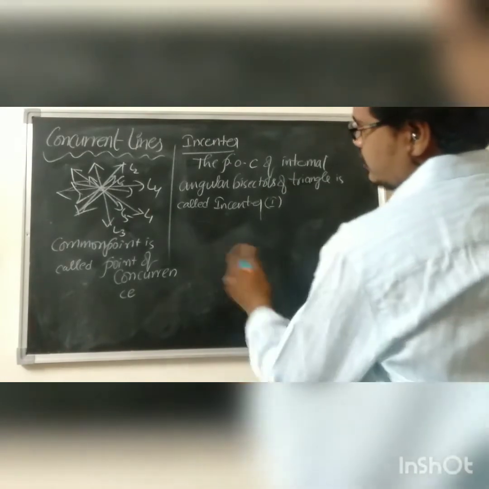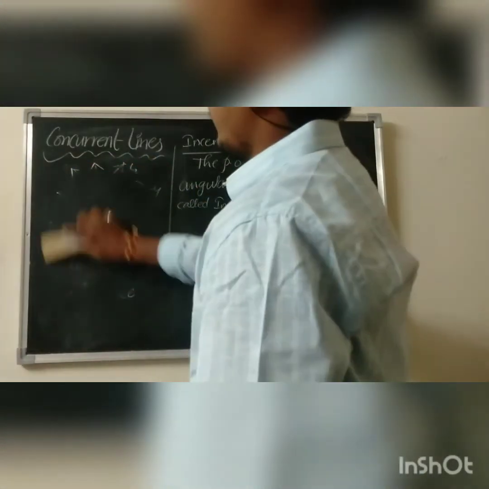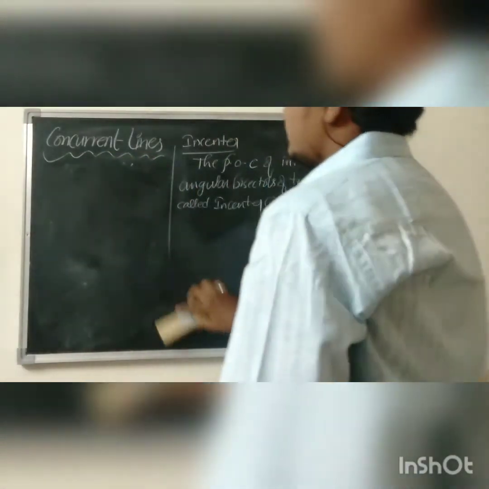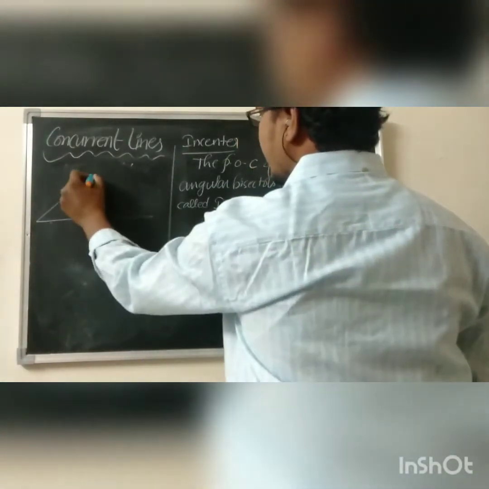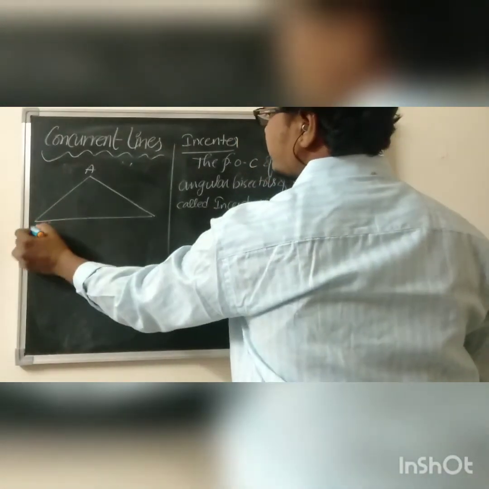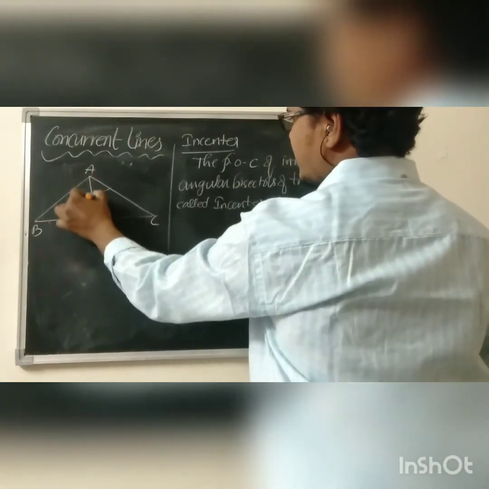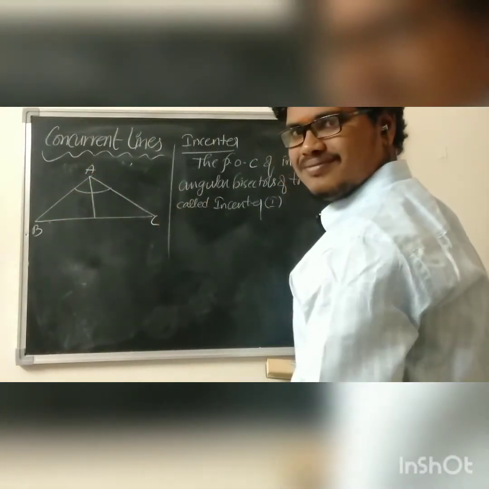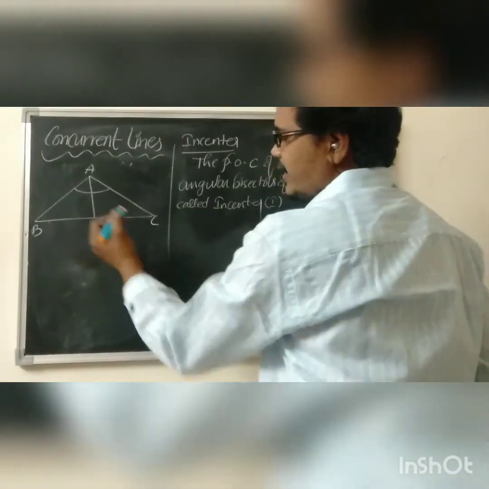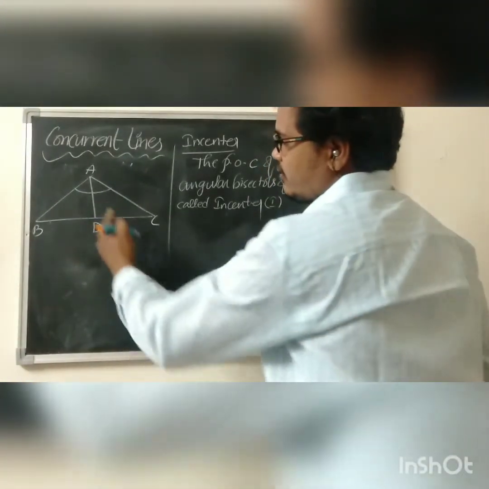Let us see how the figure will be. Consider triangle ABC. For A we have an angle, and it has been bisected. This line AD is called an internal angular bisector. This is one bisector.